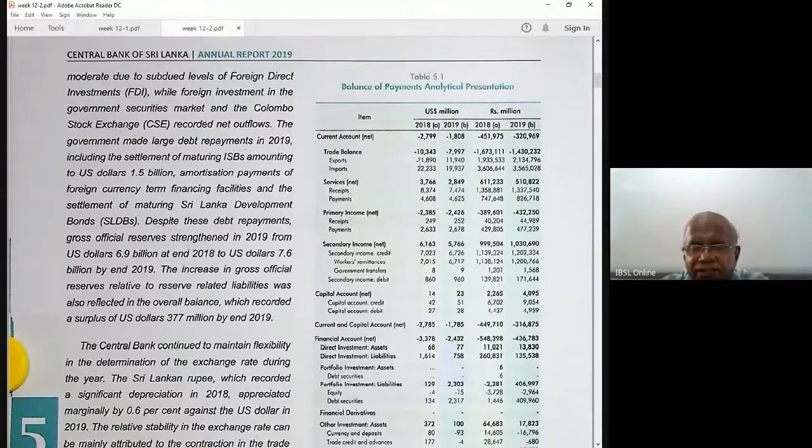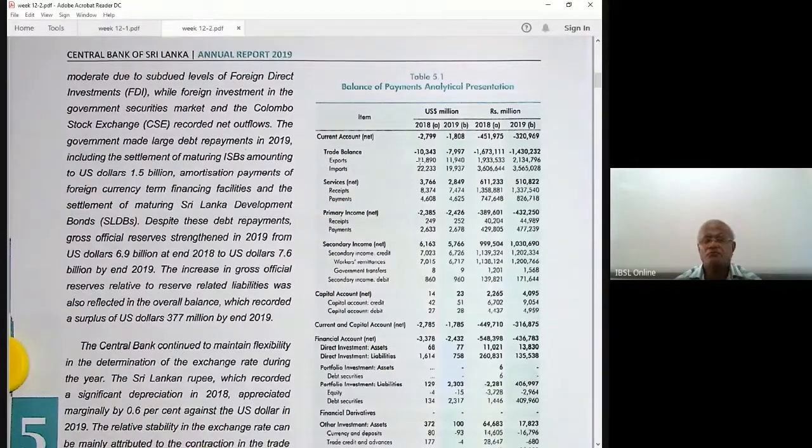Then services, receipts and payments. Receipts are credit, payments are debit. Overall, in the service account we have a surplus. That's a good, healthy feature of our balance of payments. Service account, we'll go through this in detail. What are these receipts and what are these payments? In the next table, we have that. Then the net position, anyway, it's a surplus, 3.7 billion, 2.8 billion dollars.